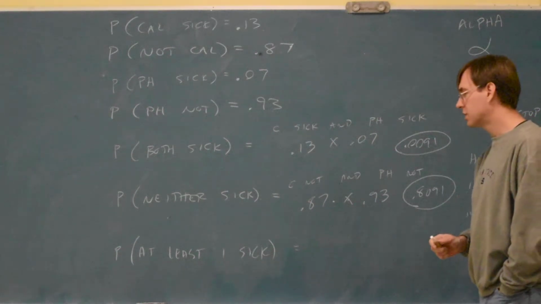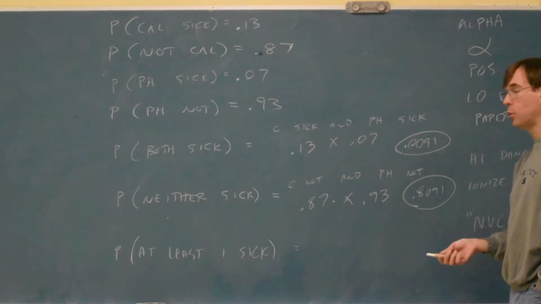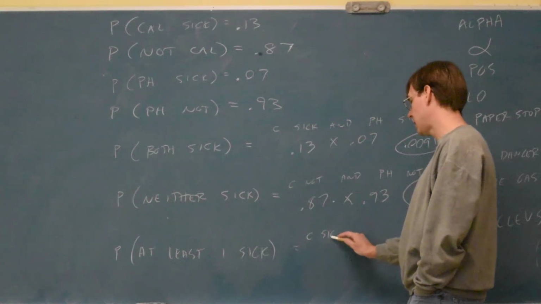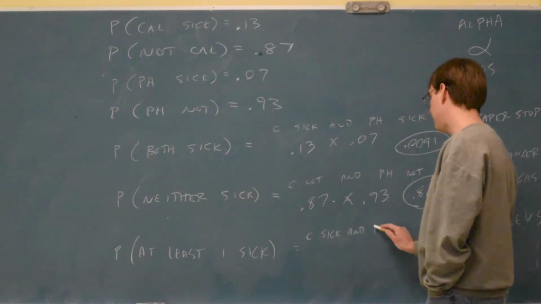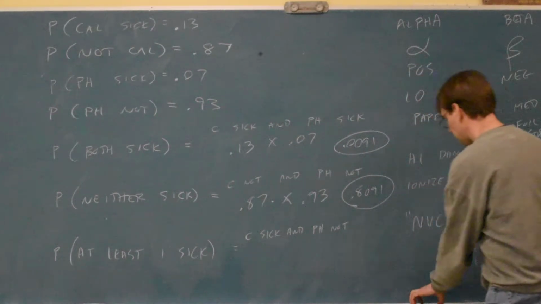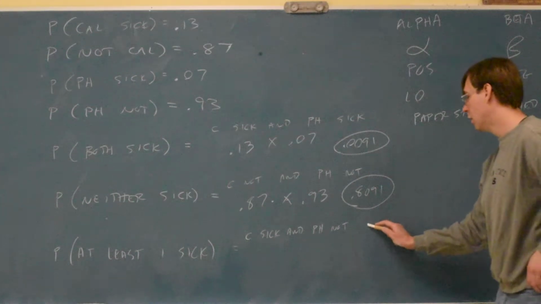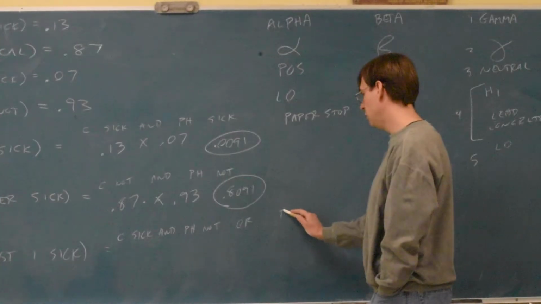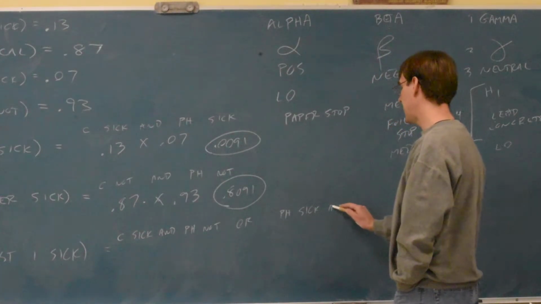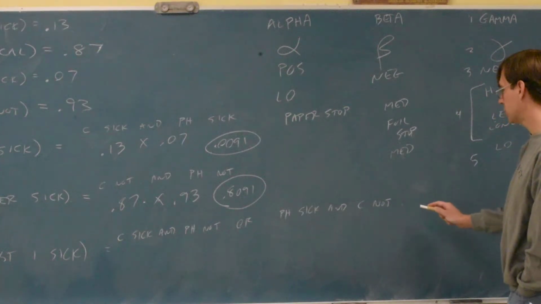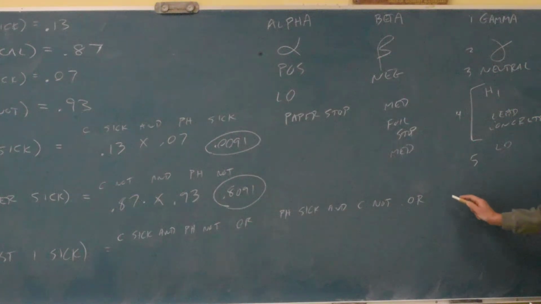Last choice, they want to know what's the chance at least one of these people is sick. So we could go English. We could go Calvin is sick and Phoebe not. That's one way we could get at least one sick person. Or we could do Phoebe sick and Calvin not. That still has at least one sick person. Or we could do Calvin sick and at the same time Phoebe could be sick too.